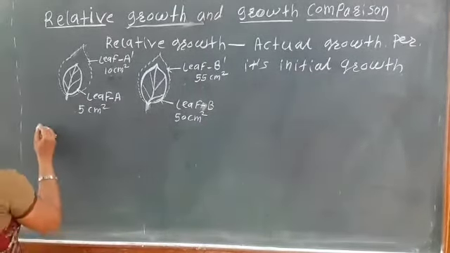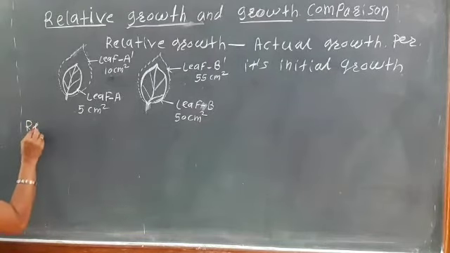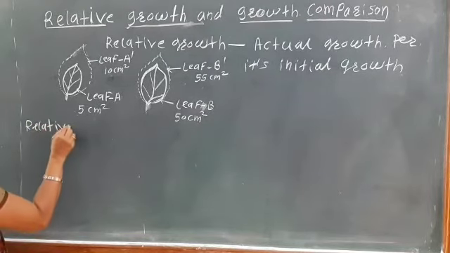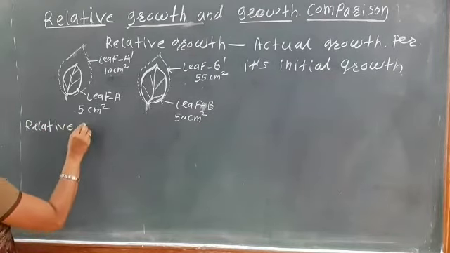So see, here the relative growth. First we calculate the relative growth of leaf A. Okay, so what is meant by relative growth?